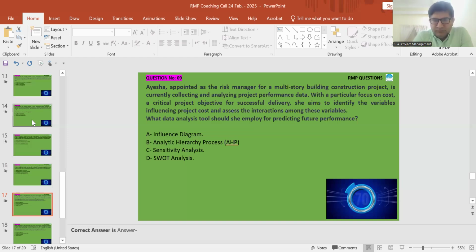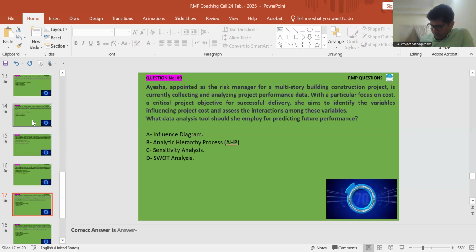She aims to identify various variables influencing project cost and assess the interaction among these variables. What data analysis tool does she employ for predicting future performance? Option A, influence diagram. Option B, analytical hierarchy process. Option C, sensitivity analysis. Option D, SWOT analysis.